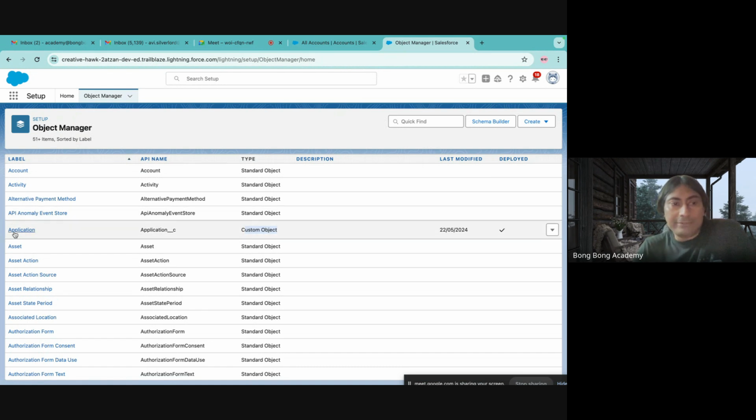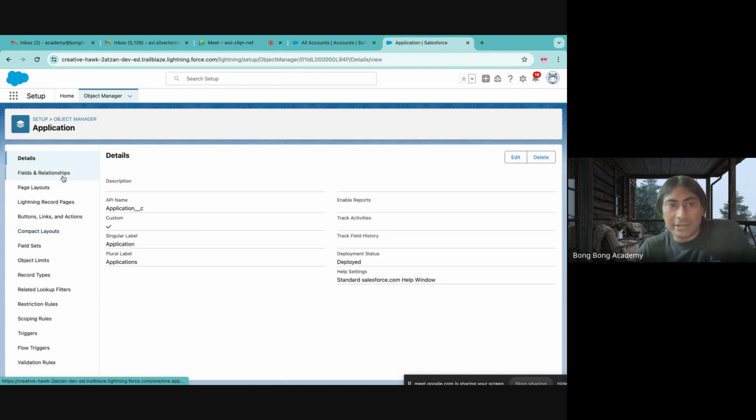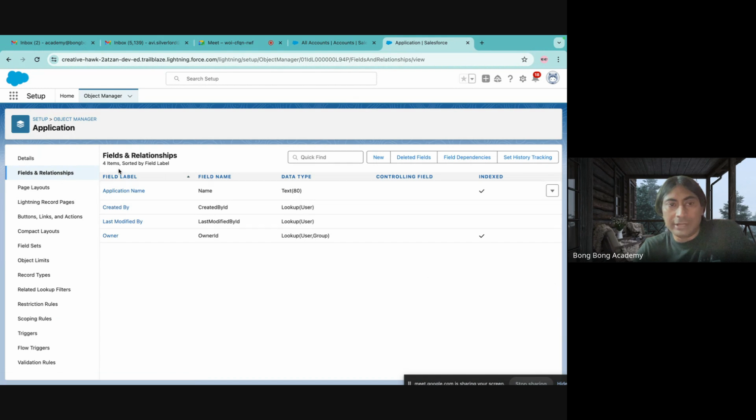I have just created a table. I have not created any fields, right? But still you will see there are many fields already created by Salesforce. Those are called standard fields. The name field will always be created. That is a standard field. Created by, created date time, and last modified by are audit fields. You cannot input any value in these fields. These are managed by Salesforce, and we'll discuss the utility of those fields later. But these fields are also created automatically by Salesforce.